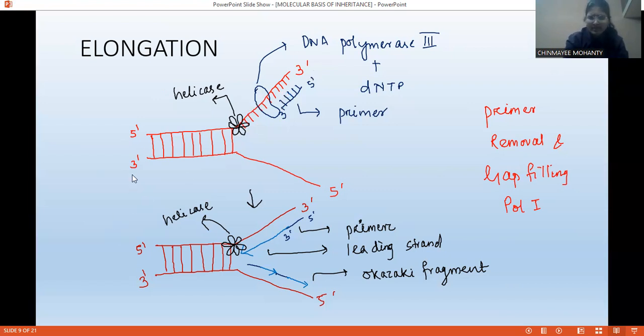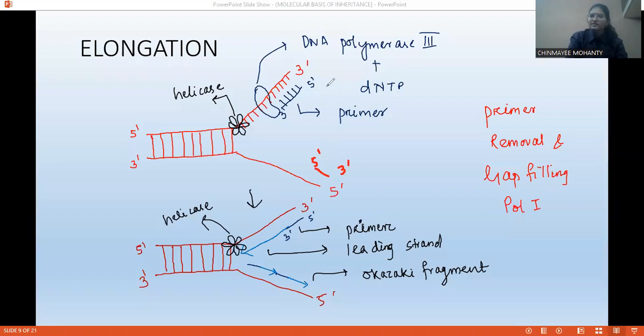But in case of this strand, if I'm going to add a primer here, you know that the 2 strands are anti-parallel to each other. So when I'm adding a primer here, what will happen? It will be like 3 to 5.